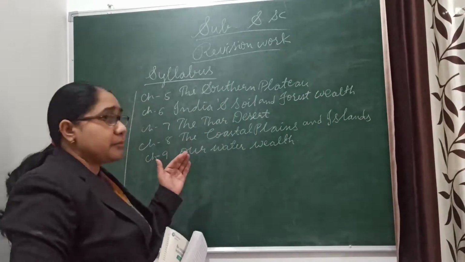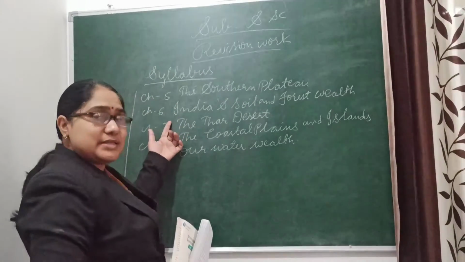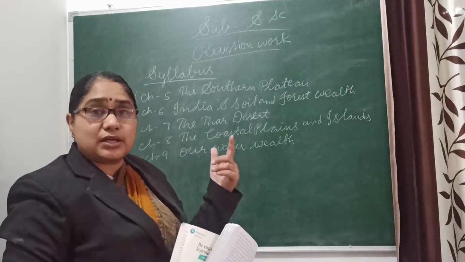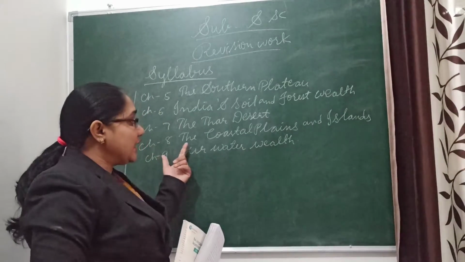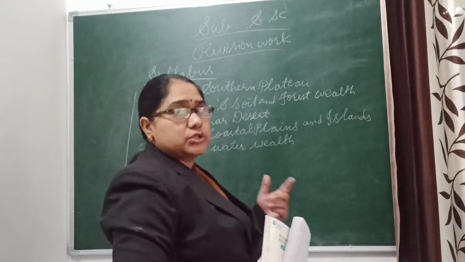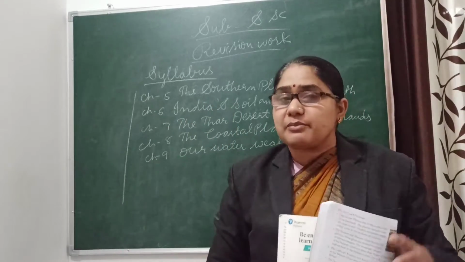5 chapters will come in your exam. Chapter number 5, the Southern Plateaus. Chapter number 6, India's soil and forest wealth. And chapter number 7, the Thar Desert. Chapter number 8, the coastal plains and islands. And chapter number 9, our water wealth. Clear beta? So this is your syllabus. 5 chapters will just come in your exam.